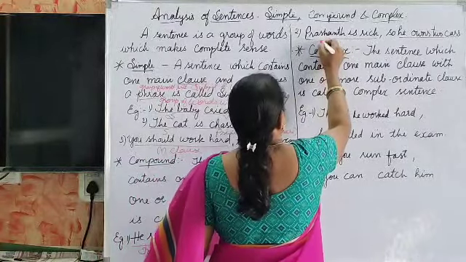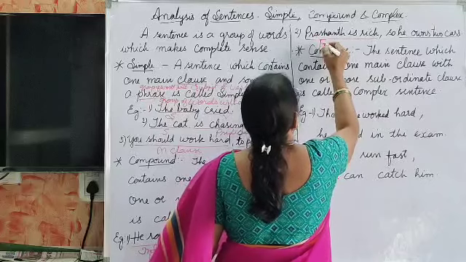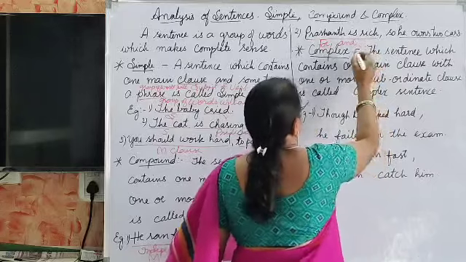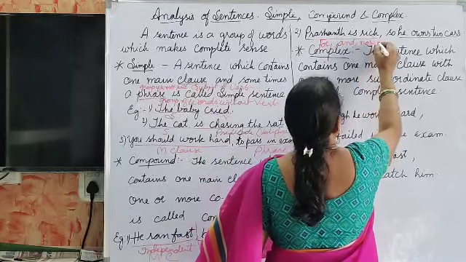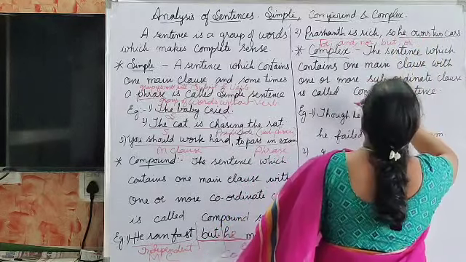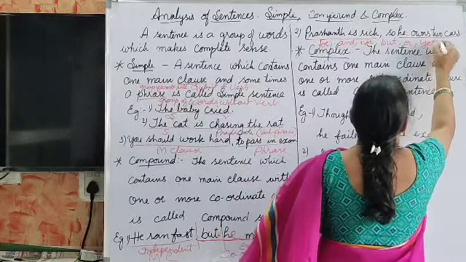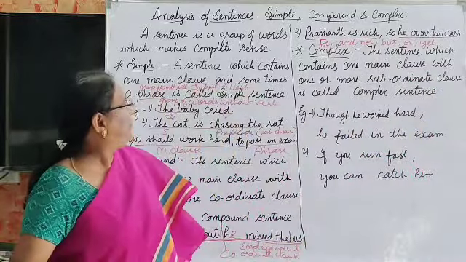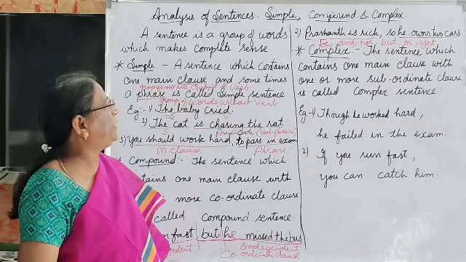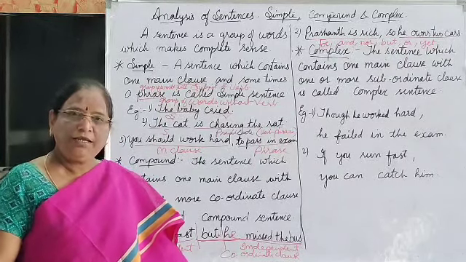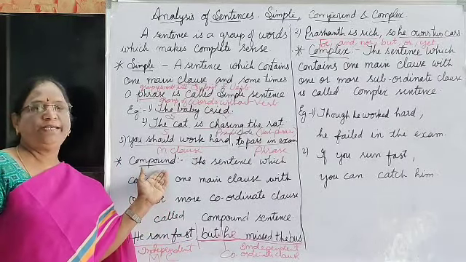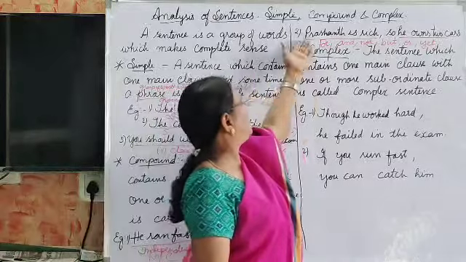For example, the acronym of FANBOY: for, and, nor, but, or, yet. This is the acronym of FANBOY. Okay, we use for, and, nor, but, or, yet, still, very, all these things we use in compound sentences as coordinate conjunctions. And you see here, Prashant is rich.